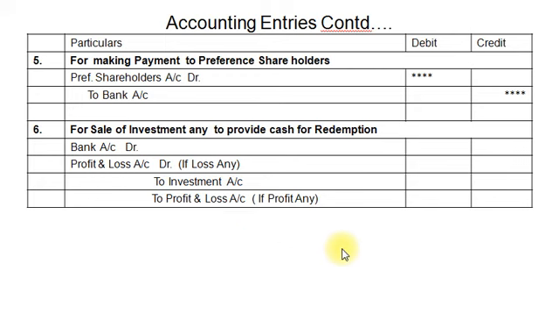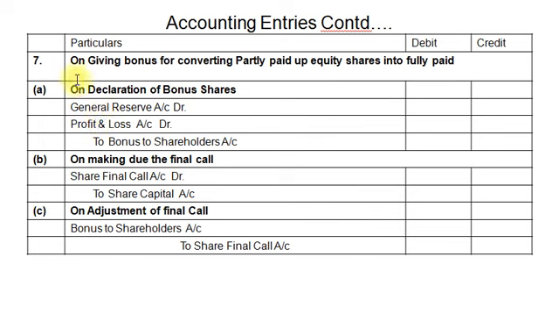And now some additional entries for issue of bonus shares out of capital redemption reserve will be passed. Here are the entries. Entry number 7, on giving bonus for converting partly paid up equity shares into fully paid up. My dear students, here we have to use our knowledge of the previous chapter, that is bonus shares. First entry on declaration of bonus shares. It is from free reserves, that you all know.